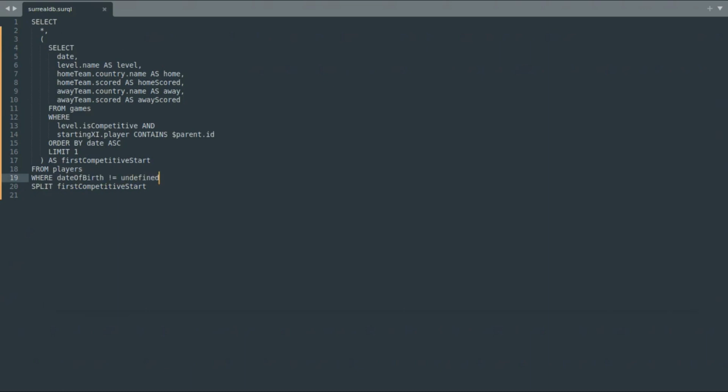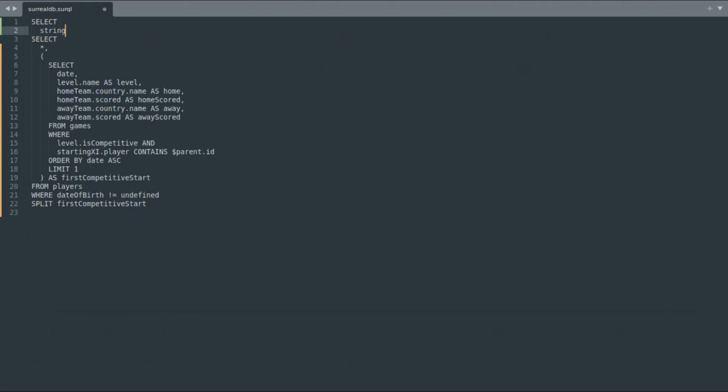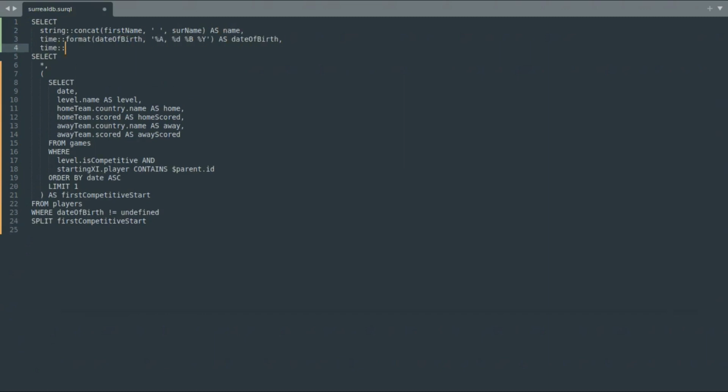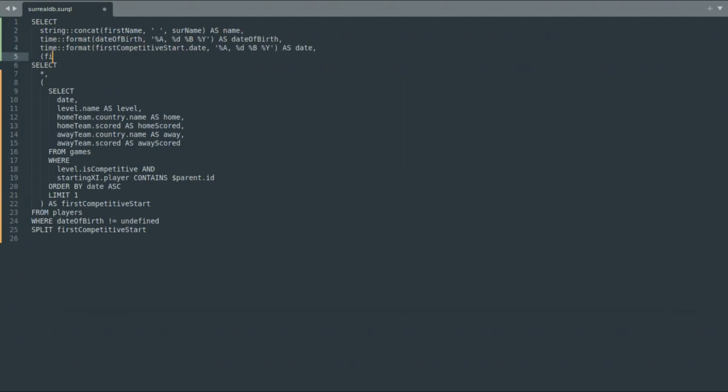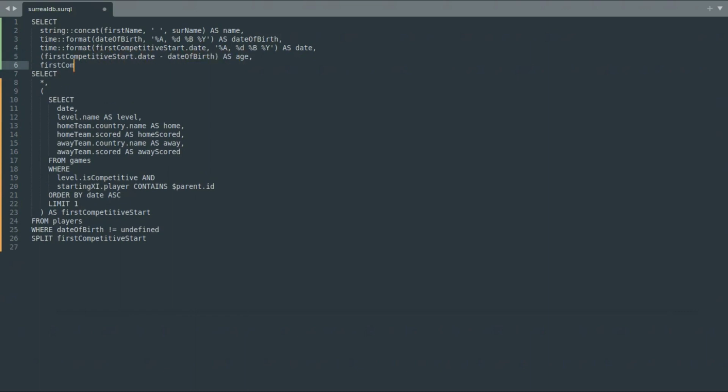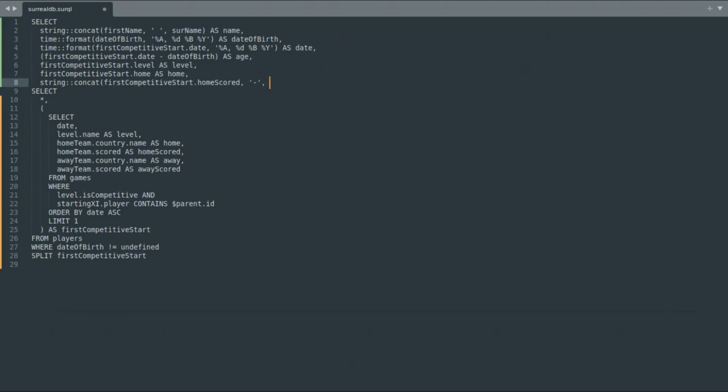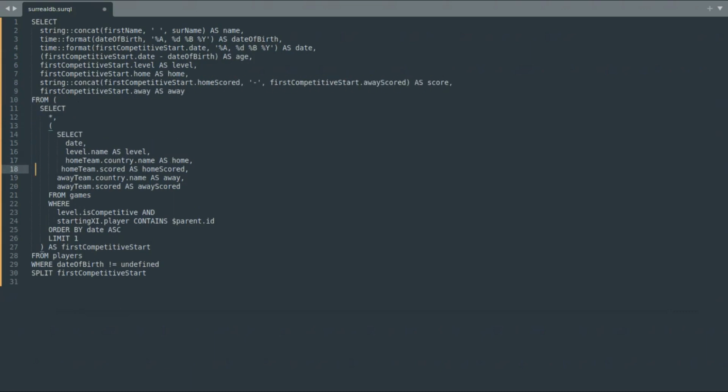In the final step, we're going to use this query as a subquery, then clean up its results to be more readable. Concatenate the player's first name and surname, format their date of birth and the date of the first competitive start to be human readable, subtract their date of birth from the date of their first competitive start to calculate their age, then display the details of their first competitive start appropriately.